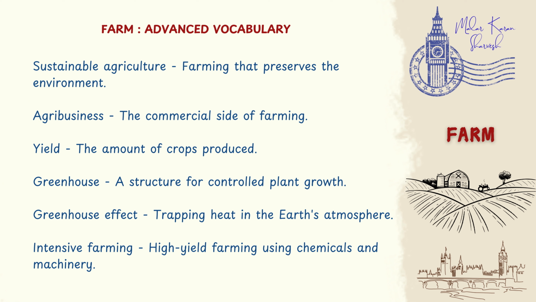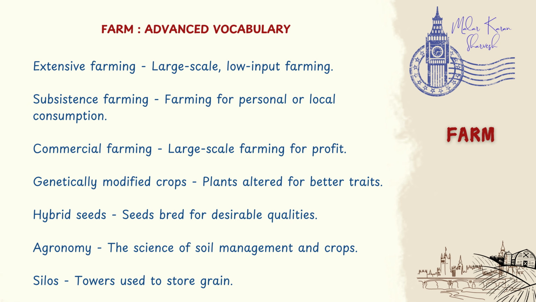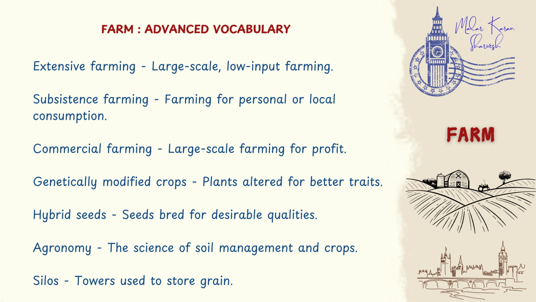Agribusiness, the commercial side of farming. Yield, the amount of crops produced. Greenhouse, a structure for controlled plant growth. Greenhouse effect, trapping heat in the Earth's atmosphere. Intensive farming, high-yield farming using chemicals and machinery. Extensive farming, large-scale, low-input farming.